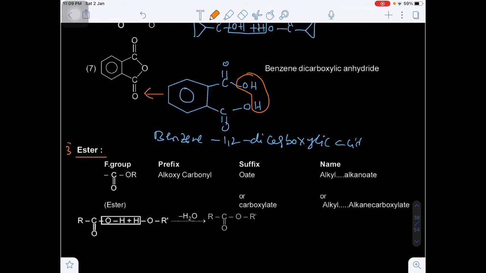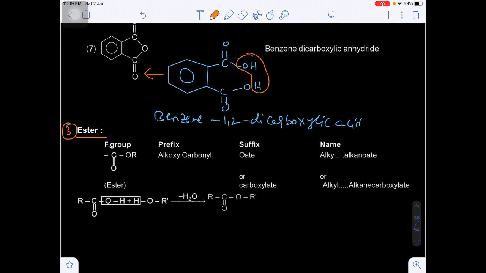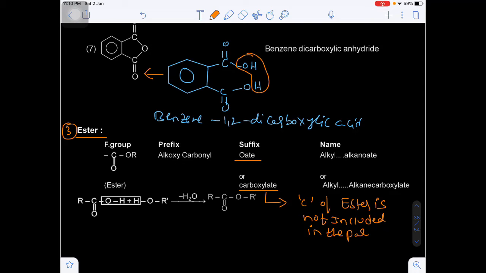This is the 3rd functional group. Now esters, the secondary suffix will be oate, alkyl alkanoate, otherwise carboxylate. Carboxylate is used when the carbon of the ester is not included in the parent chain. When the carbon of the ester group is not included in the parent chain, then we can use this carboxylate.